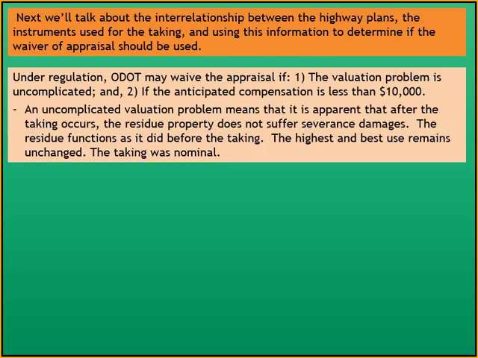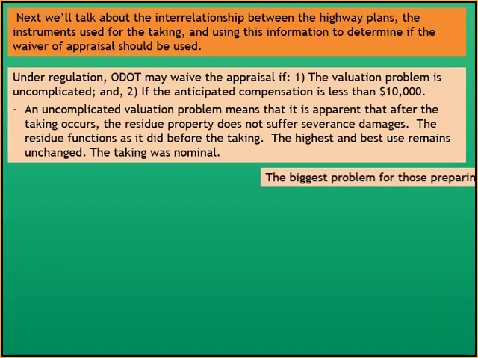An uncomplicated valuation problem means that it is apparent that after the taking occurs, the residue property does not suffer severance damages. The residue functions as it did before the taking. The highest and best use remains unchanged. The conclusion is that the taking was nominal.